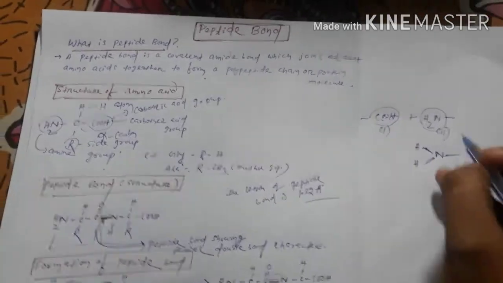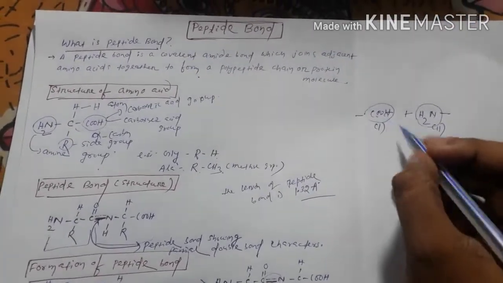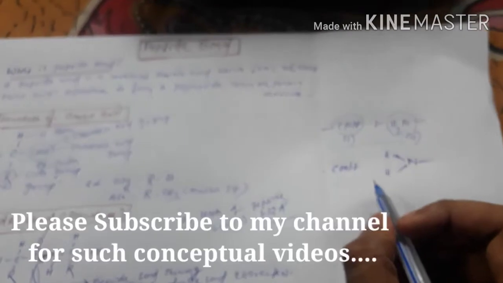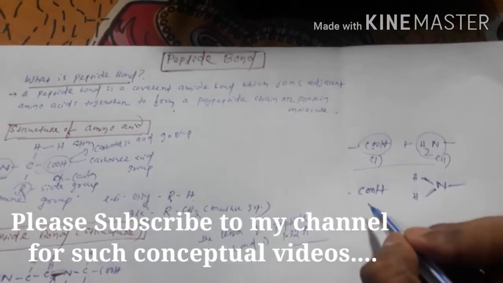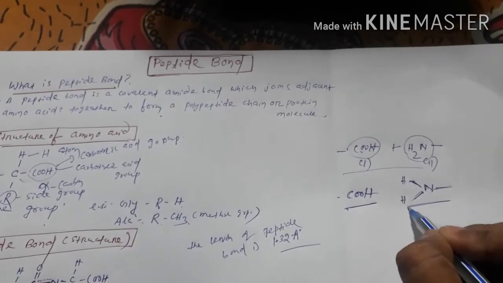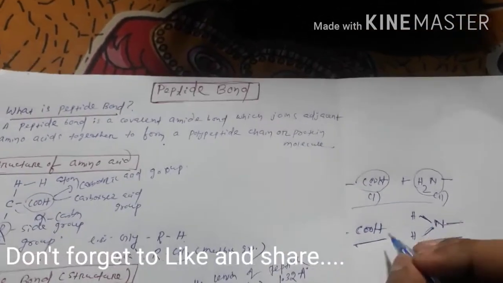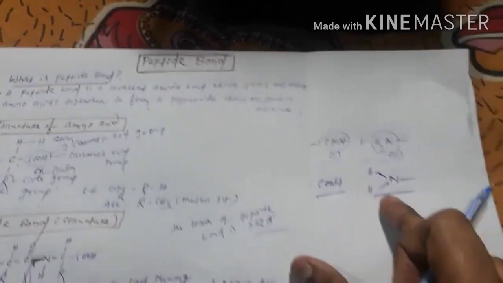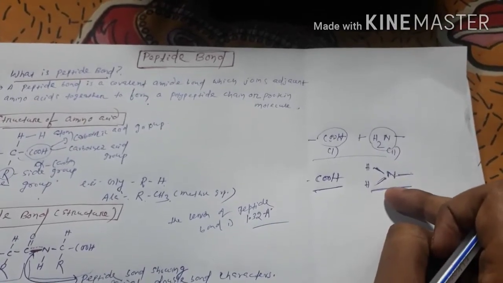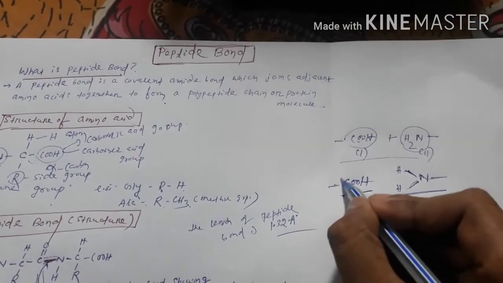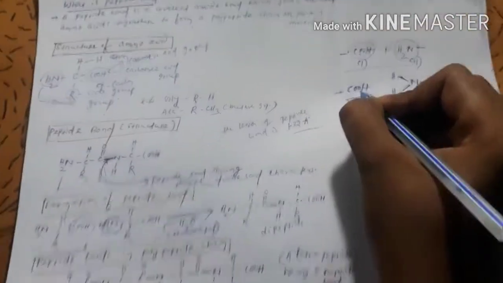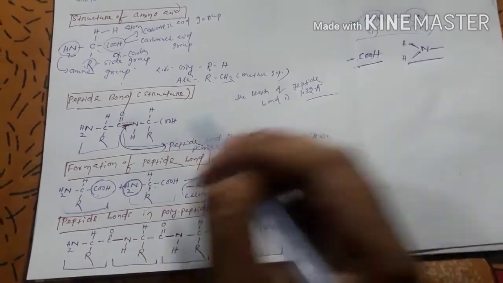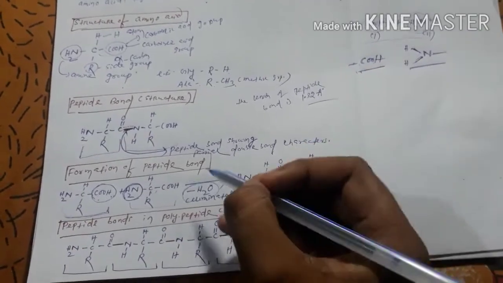We will see the reaction between the COOH group of the first amino acid and the NH2 group of another amino acid. I have not drawn the complete structure of the first amino acid attached to the COOH group, and the second amino acid attached to the NH2 group, but you should relate that this COOH group is a part of the first amino acid, and this NH2 group is a part of the second amino acid.